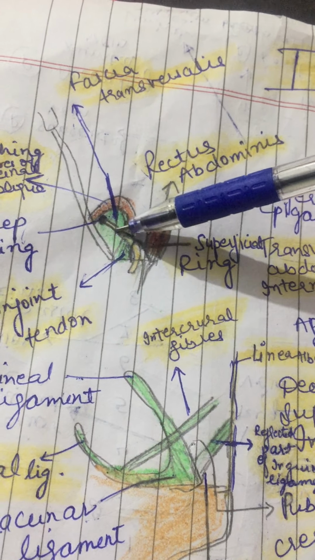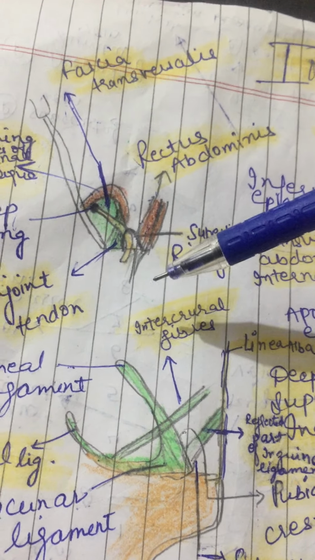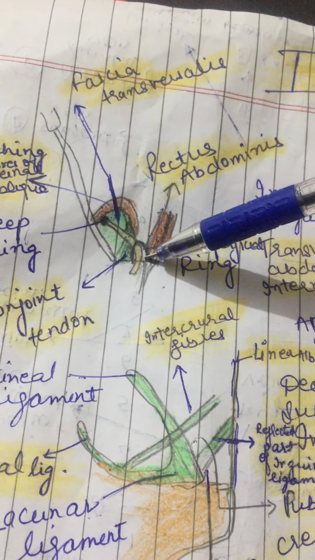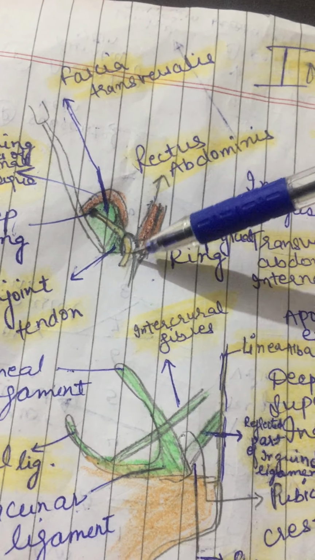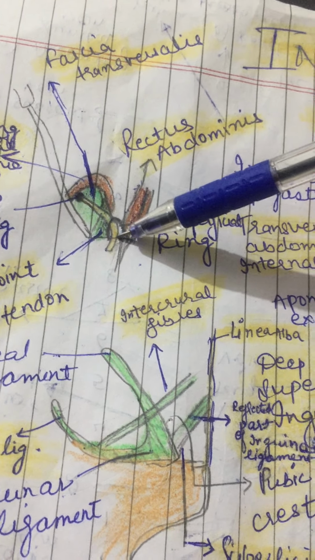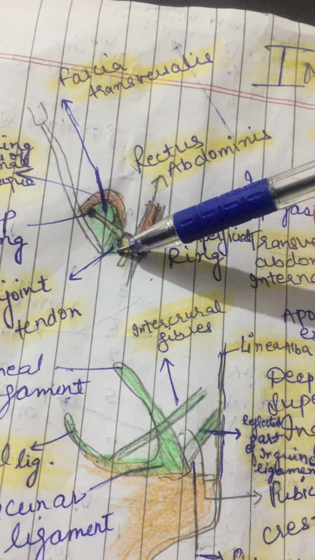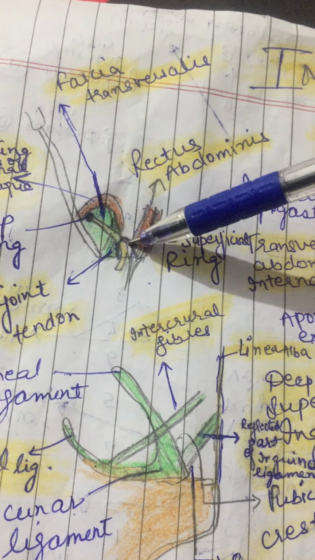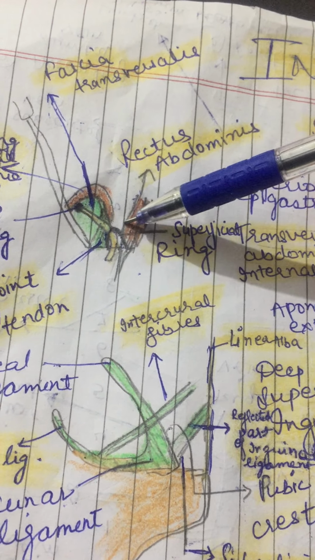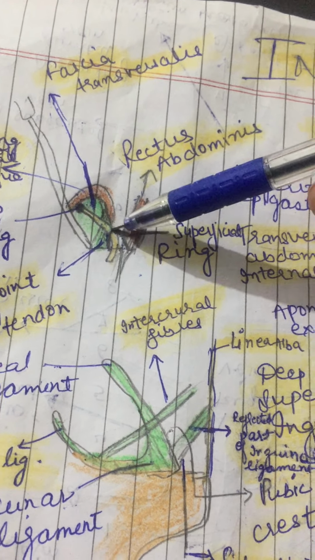Now, to understand this canal, we have to understand what is superficial ring and what is deep ring, right? So superficial ring is a triangular gap in the external oblique aponeurosis, right? It's shaped like an obtuse triangle. The base of the triangle is formed by the pubic crest, and the two sides of the triangle, lateral or lower, or medial or upper, these margins are referred to as crura, right? The two crura are lined by intercrural fibers.